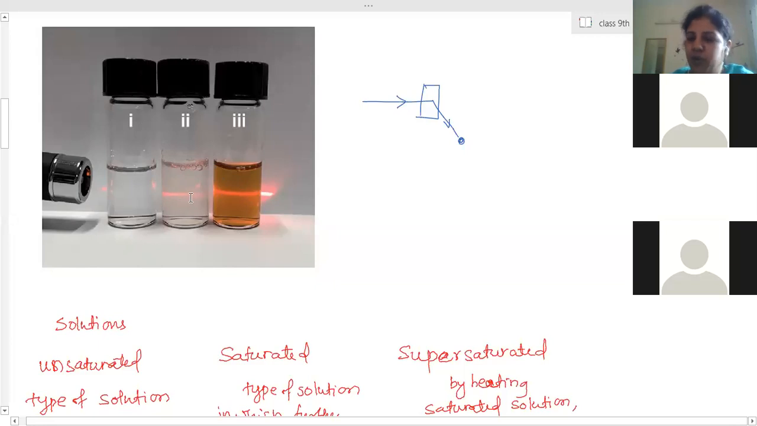Here very few particles are there which are able to scatter. They are scattering, but most of the rays do not get scattered. Not all the rays get scattered, so it's not that prominent. This one is much brighter because the particle size is sufficient to scatter the beam of light. So more rays get scattered and more rays fall on our eyes, and that's the reason we are able to see the brighter light.